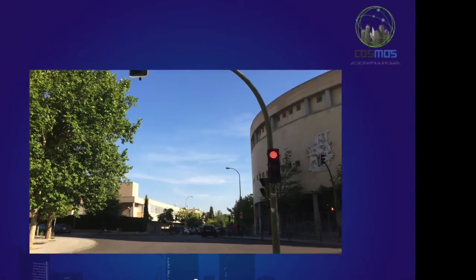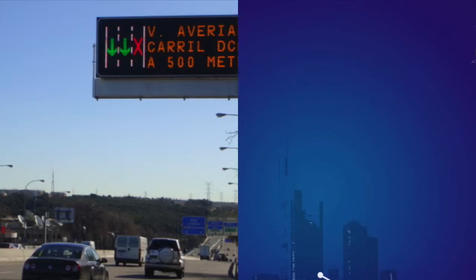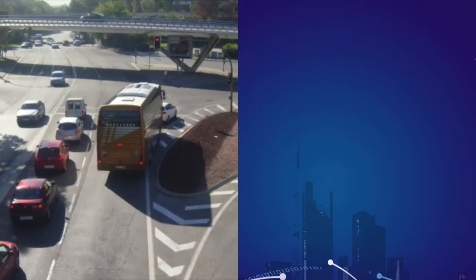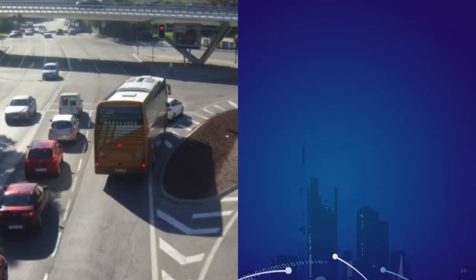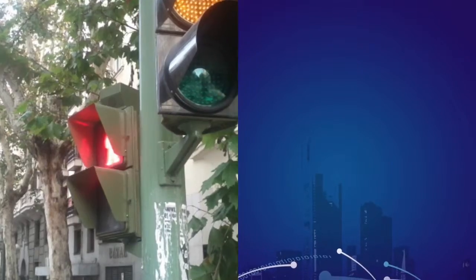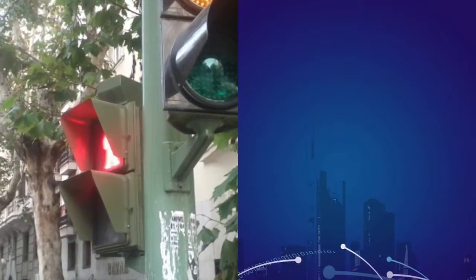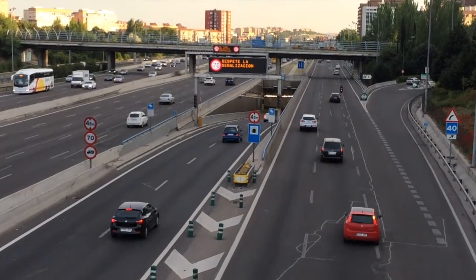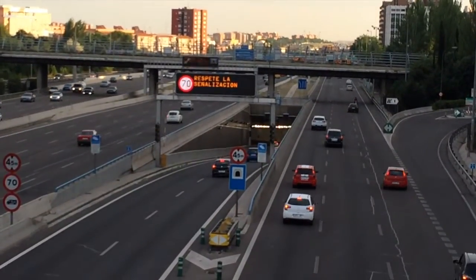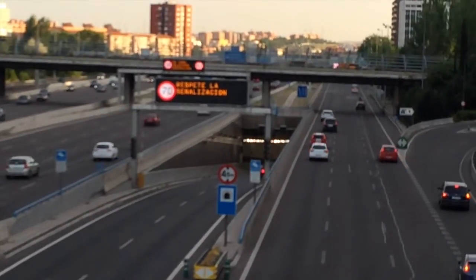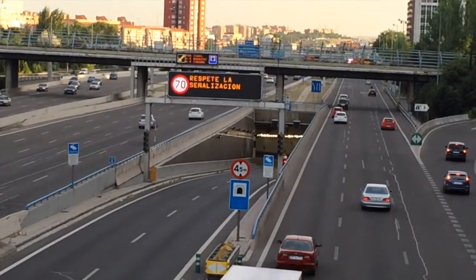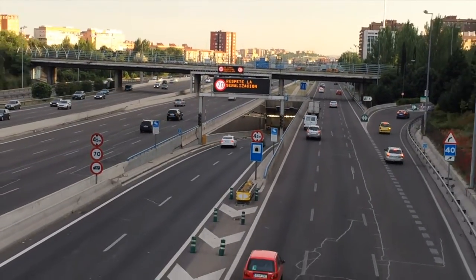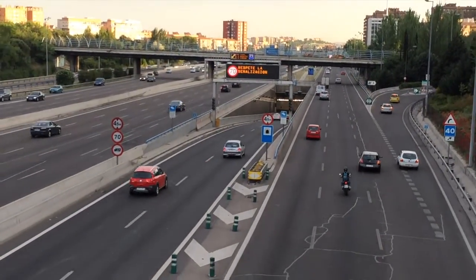In Madrid, there are roughly 3,000 traffic sensors located in different parts of the city. Manually monitoring these sensors and associated camera images is a very labor-intensive and time-consuming task, and it is difficult to react in a timely fashion. Moreover, traffic patterns constantly change with different weather patterns, roadworks, or even sporting events. It can be difficult to correctly differentiate between good and bad traffic in a manual fashion, and this is why we need Cosmos.